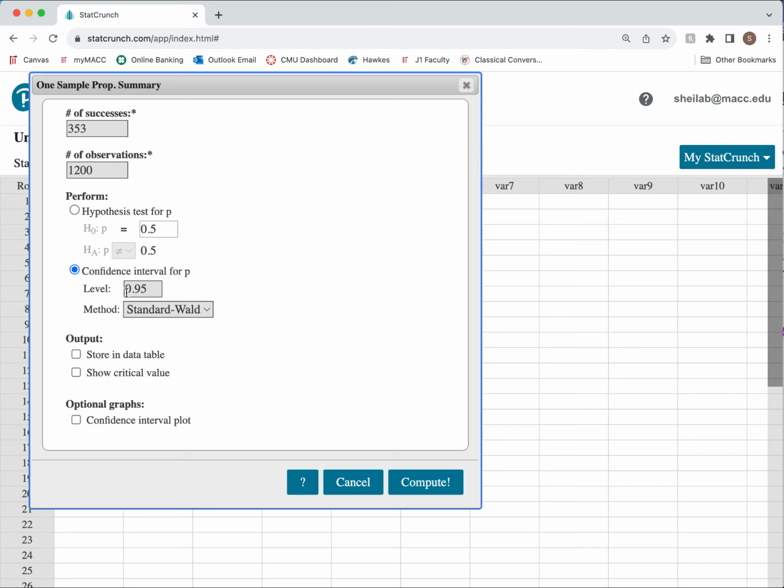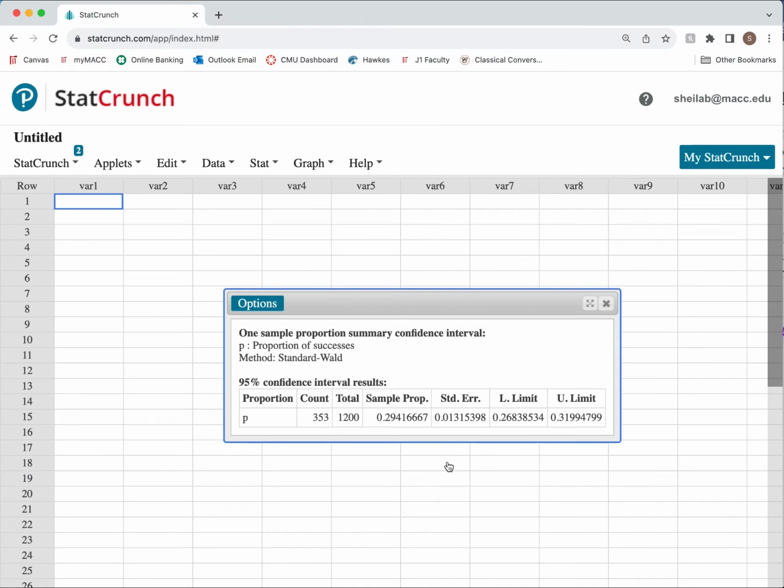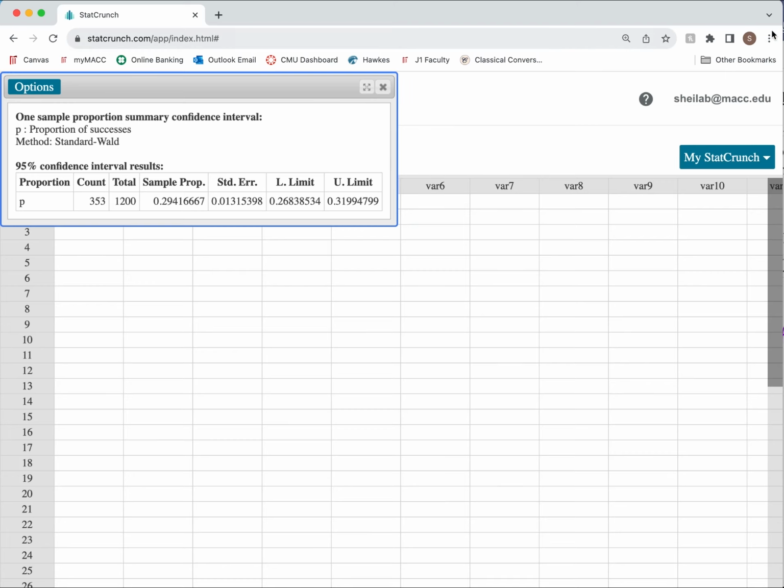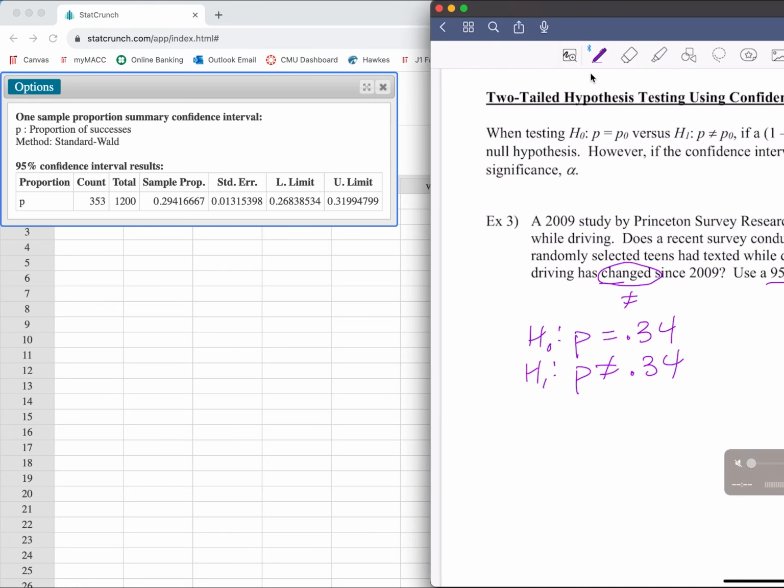Same place, right? Okay, so in my confidence interval, and it's 95%, remember we keep it at standard Wald, and then you compute. I'm going to scoot this up in the corner so that I can write at the same time.